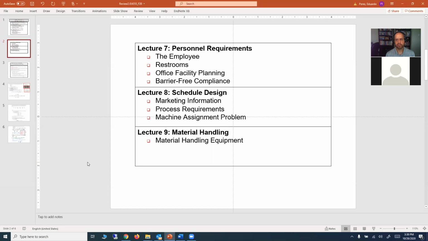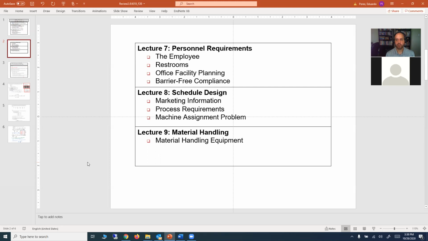So that's also part of one of the assignments that we have for this part of the semester in terms of the material. And then the last lecture that we discussed during this second part of the semester was lecture 9 on material handling and material handling equipment.